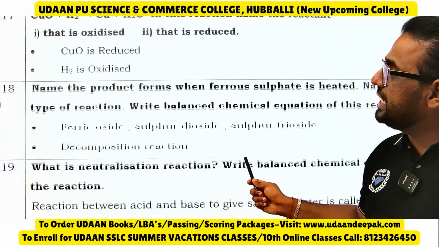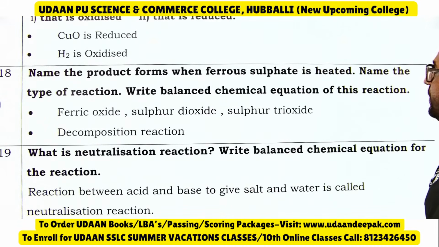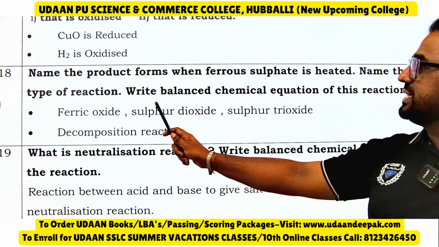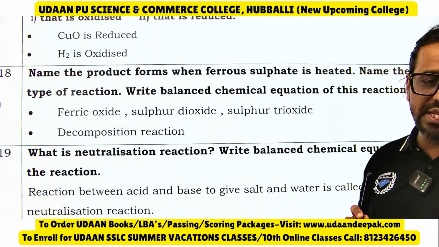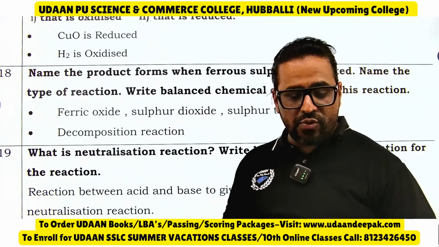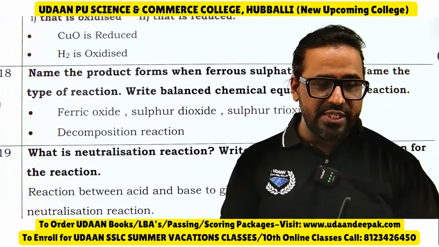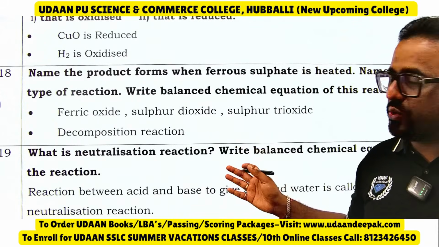Then, name the products formed when ferrous sulfate is heated. Name the type of reaction. See, when ferrous sulfate is heated, you will get ferric oxide, sulfur dioxide and sulfur trioxide. A similar question has come in your previous examination. I hope you are able to get this.